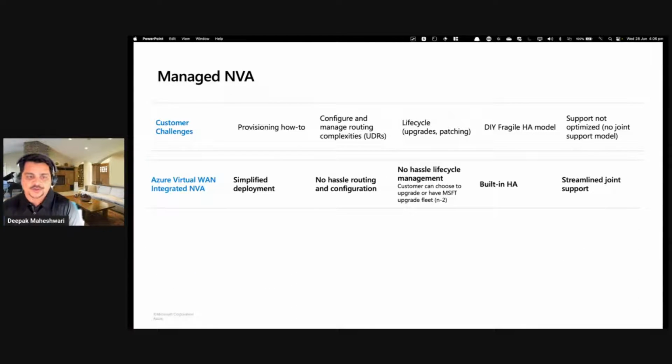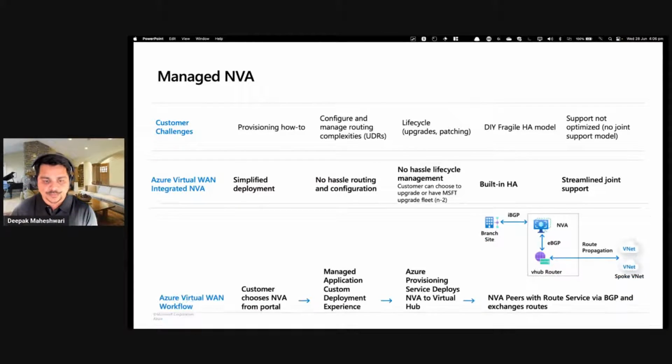Now you have Azure Virtual WAN integrated NVAs, which simplify deployment. You can use your choice of tools like Terraform, Bicep, or ARM templates. You deploy these services and they get deployed in Azure. It's highly available, and it has streamlined joint support from Microsoft and the NVA vendor provider.